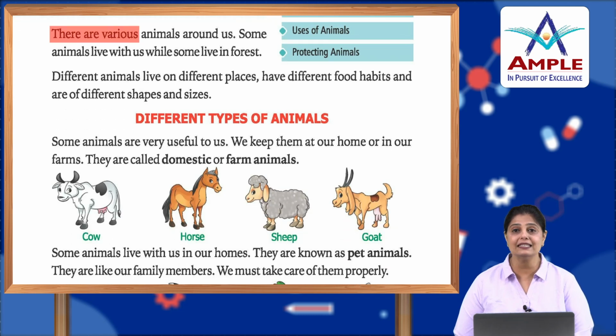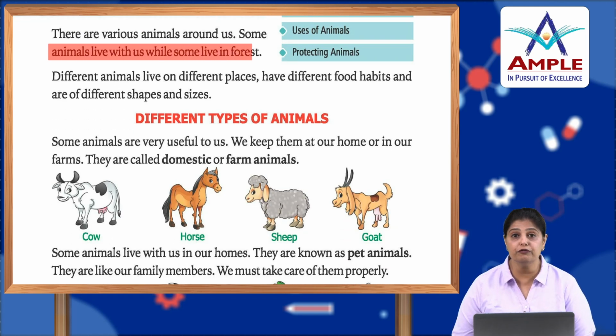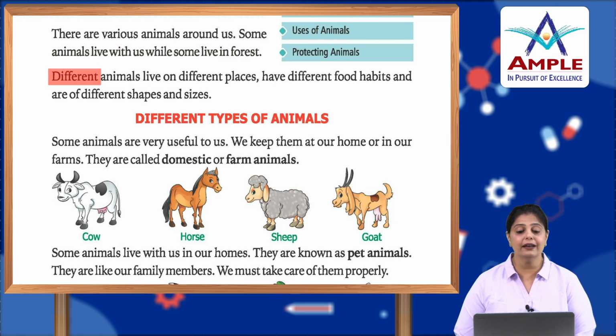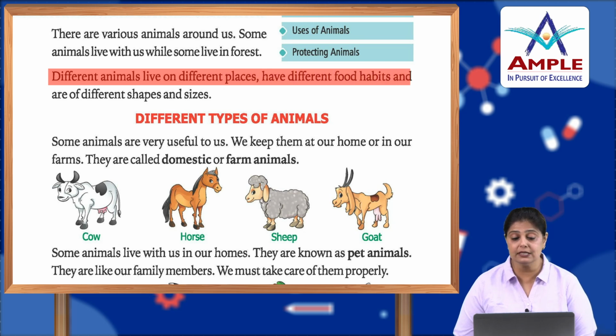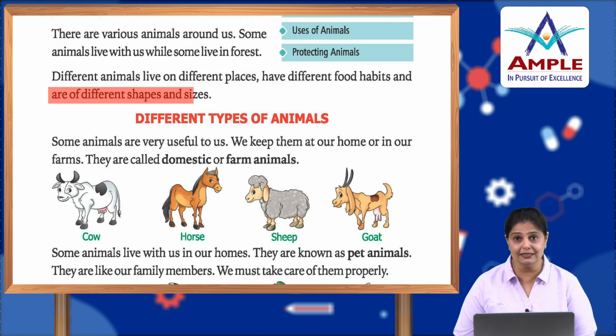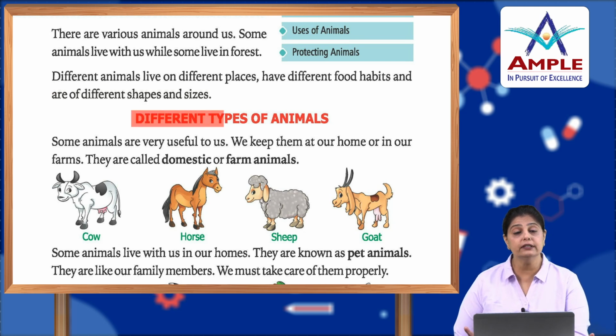Alright, now there are various animals around us. Some animals live with us while some live in the forest, and animals like lion hunt other animals as food, and that's why they are more dangerous. Different animals live in different places. They have different food habits and are of different shapes and sizes. Now, let's talk about the different types of animals, okay.